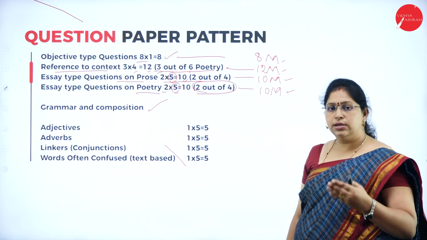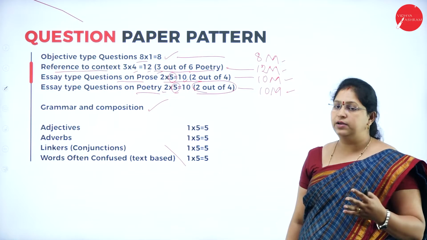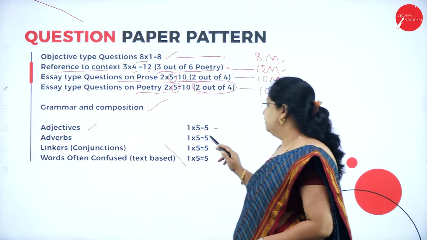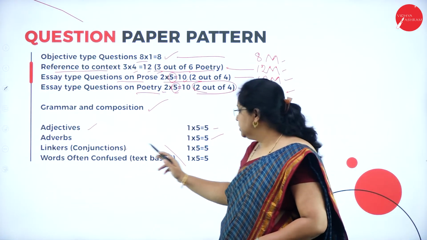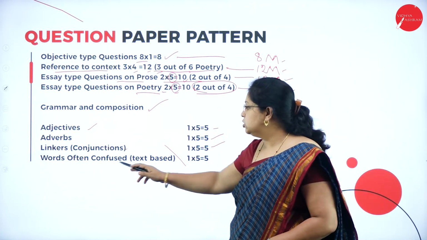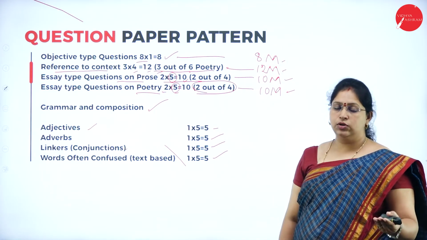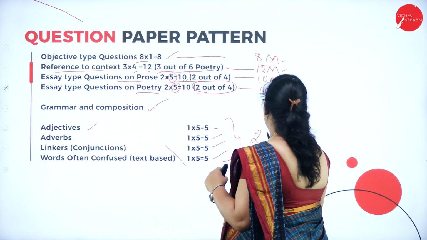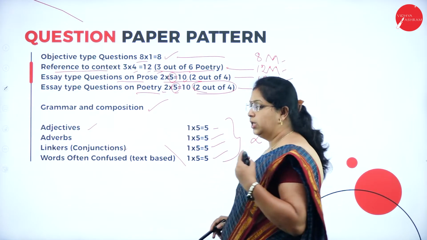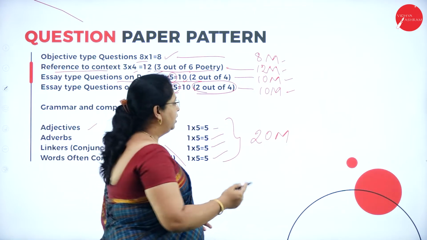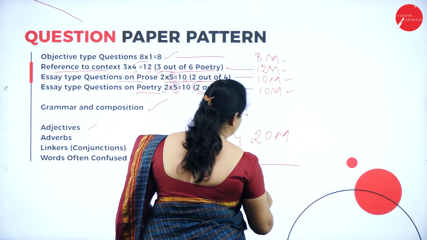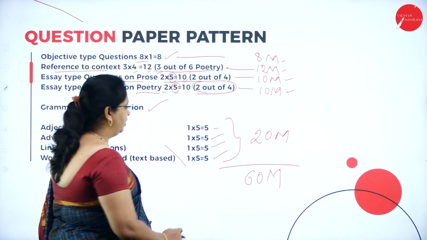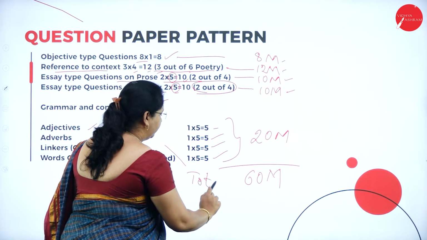Each language component will be for 5 marks: adjectives for 5 marks, adverbs for 5 marks, linkers for 5 marks, and words often confused, which is based on the text, for 5 marks. Totally, this is for 20 marks. Now what will be the total? You will be writing for 60 marks. The total question paper will be for 60 marks.